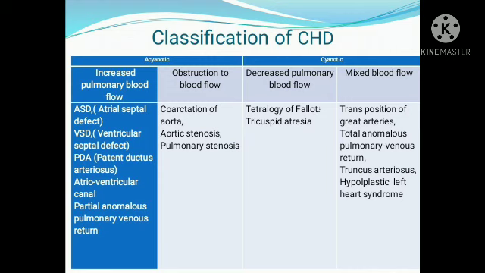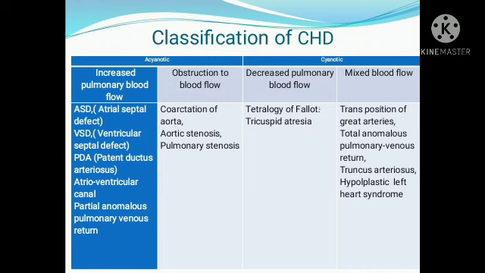Acyanotic heart defects can be divided into two: defects with increased pulmonary blood flow, and defects which cause obstruction to the blood flow. Now we will see in detail the acyanotic heart diseases with increased pulmonary blood flow.